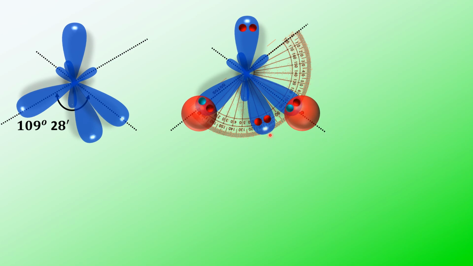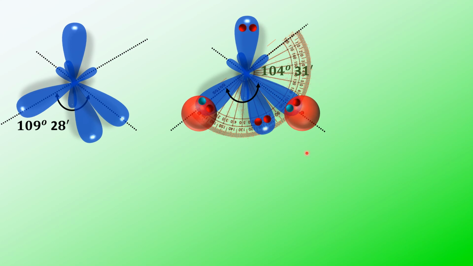So that means it is not 109 degrees 28 minutes, but less than 109 degrees 28 minutes, and it is still less when compared to ammonia, which was 107. Somewhere it is 105 like that. So actually the bond angle was found to be less than 109 degrees 28 minutes, as well as less when compared to ammonia. It is 104 degrees 31 minutes.